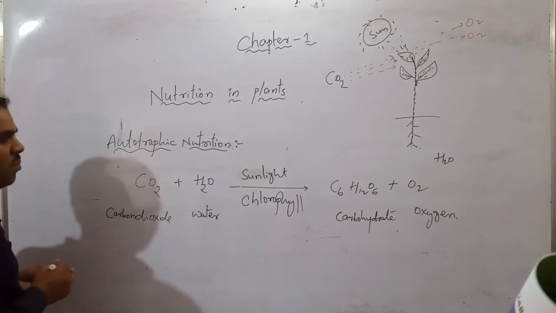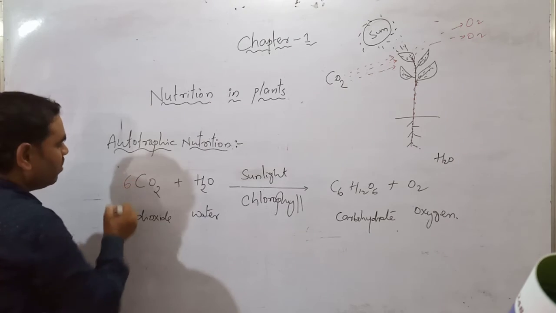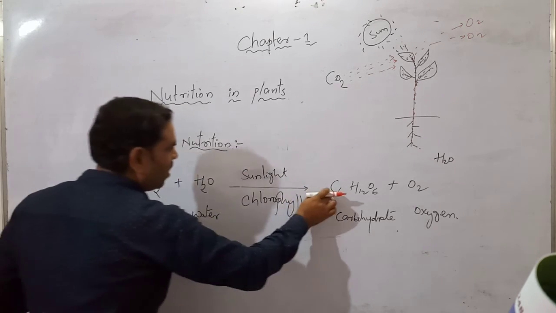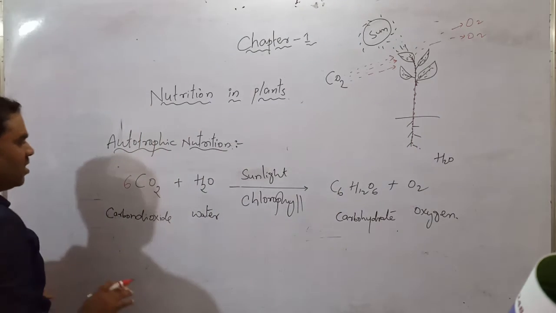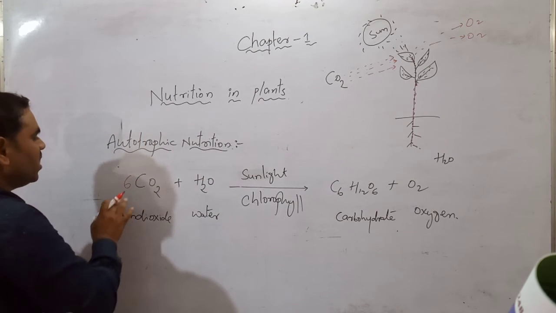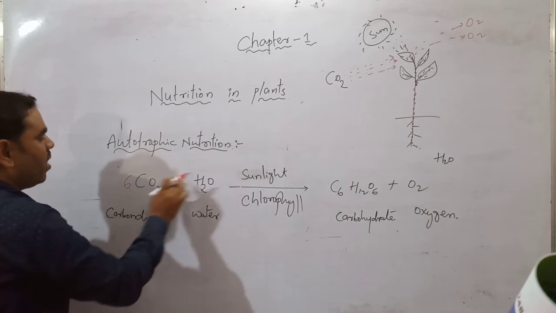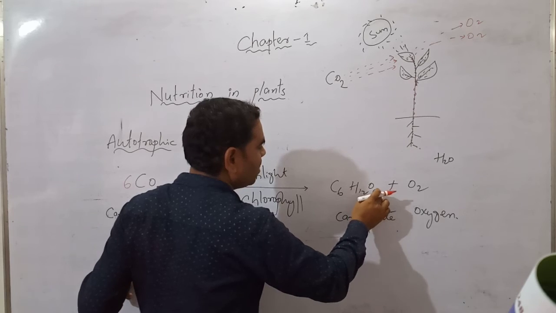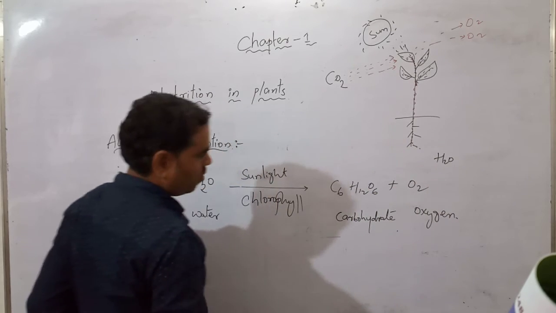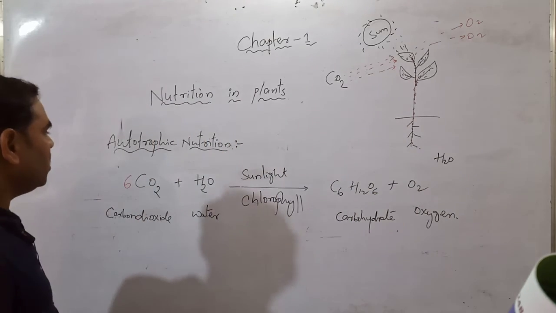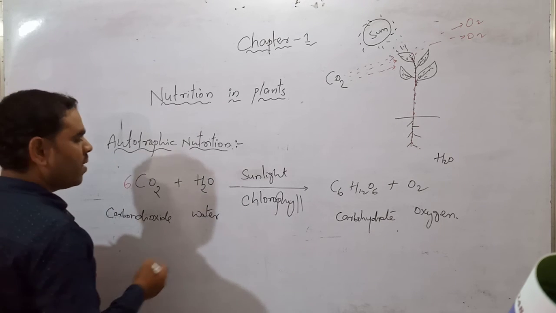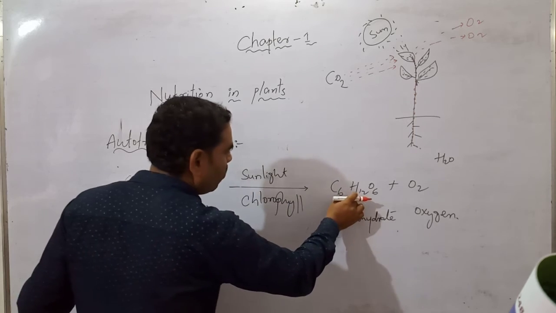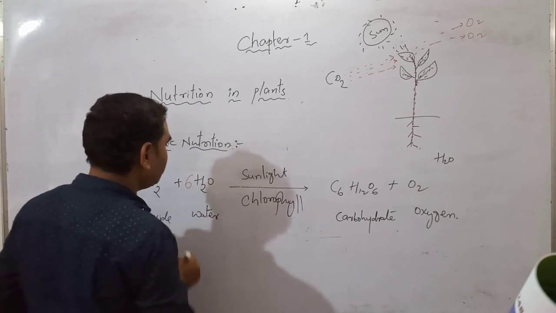Is the reaction balanced? No. We have to keep 6 carbon. Here 6 carbon is there, here 6 carbon. Carbon is balanced. Next we have to see the oxygen. Oxygen is 1 plus 12, but here oxygen is 6 plus 2, 8, so it is imbalanced. Next we have to see the hydrogen. 2 hydrogen is there, 12 hydrogen is there. We have to keep the 6 here,